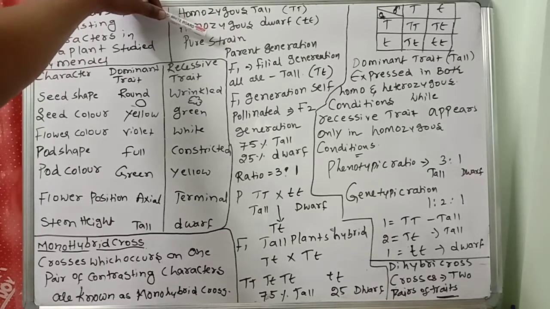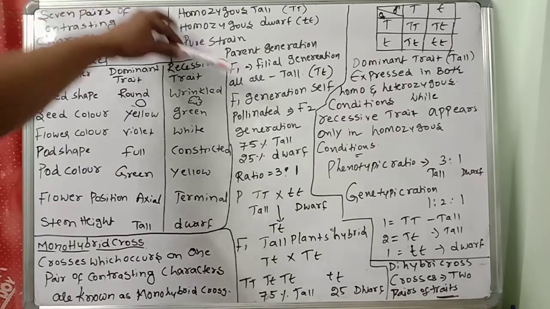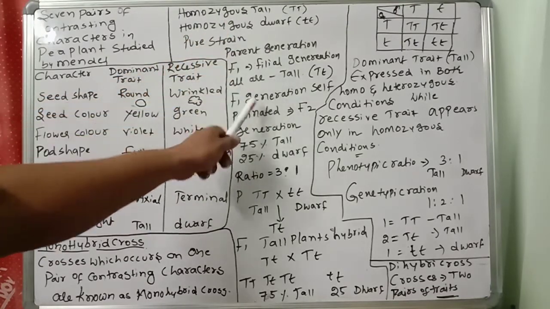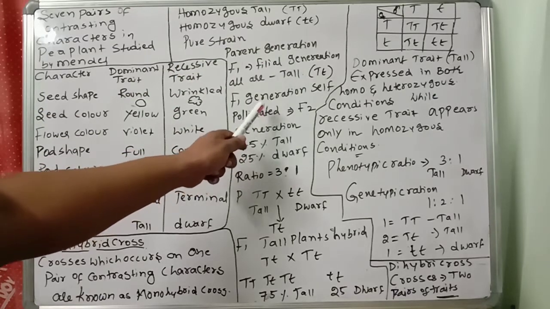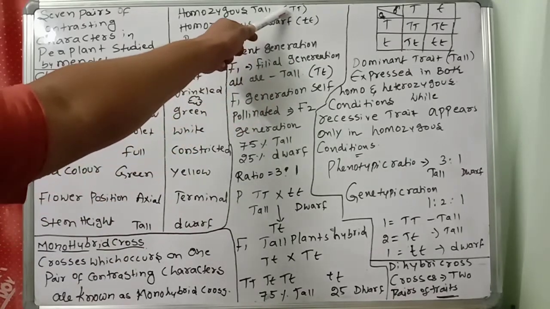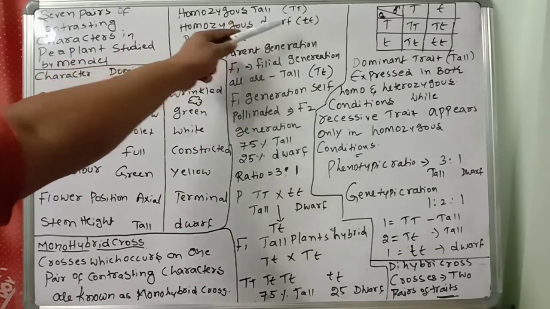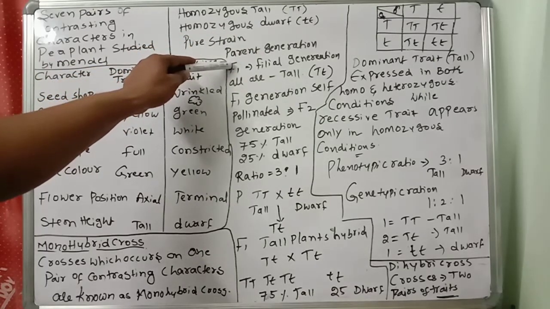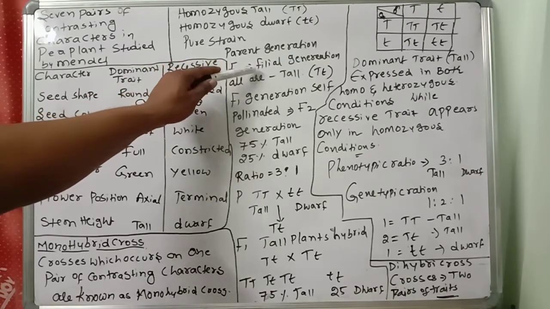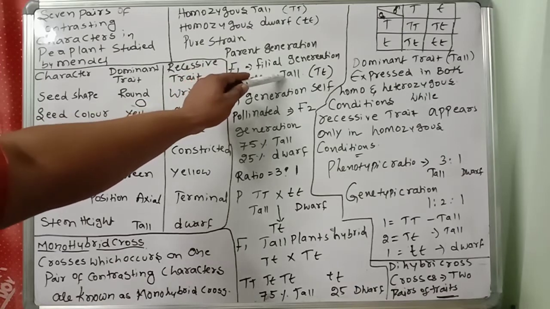The plants grown from the seeds of the parental cross were hybrid plants. They belong to the F1 generation. When the F1 generation self-pollinates, the F2 generation will come. The F1 generation is called the first filial generation. With this, all plants are tall.